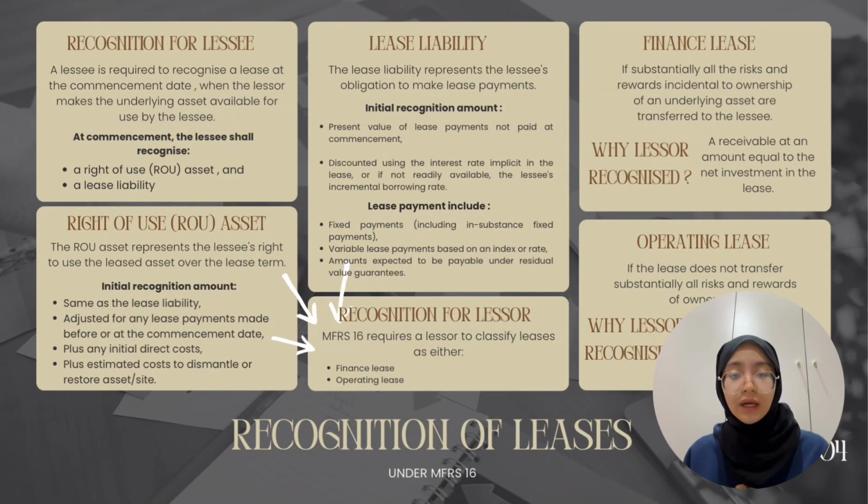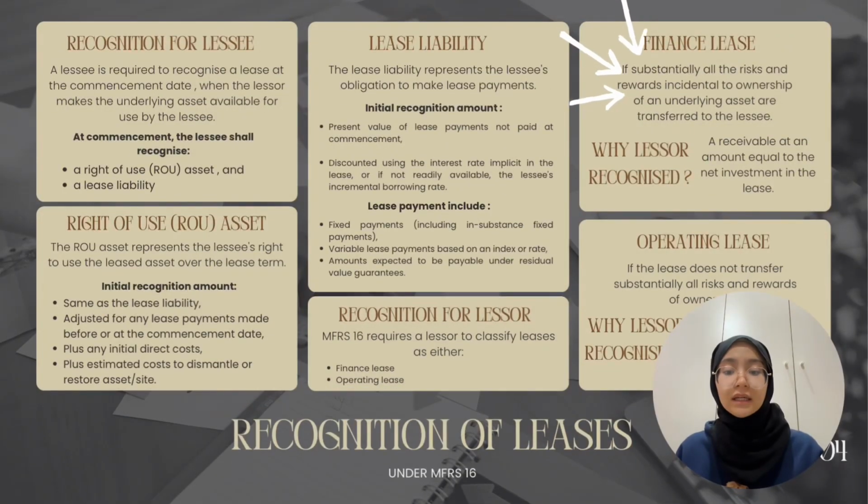So now recognition for lessor. For the lessor, MFRS 16 requires classification of leases as either finance lease or operating lease. This classification depends on whether the risk and reward of ownership are transferred to the lessee.